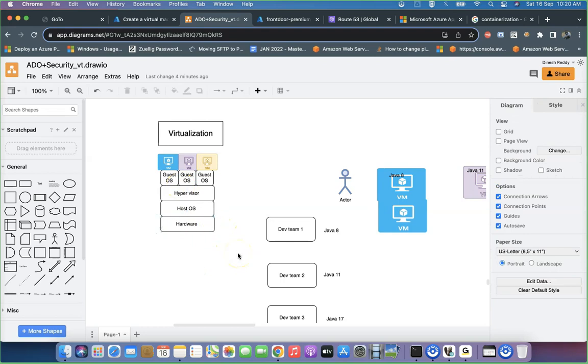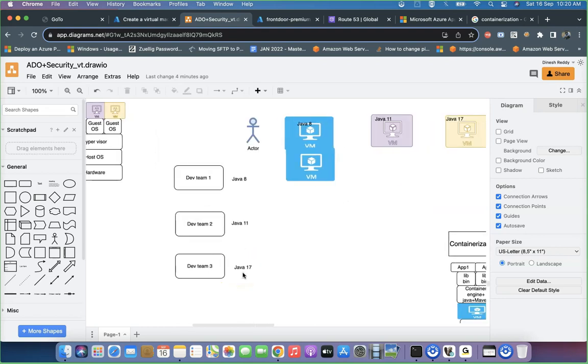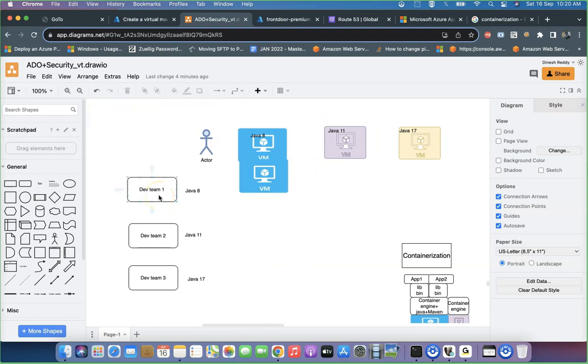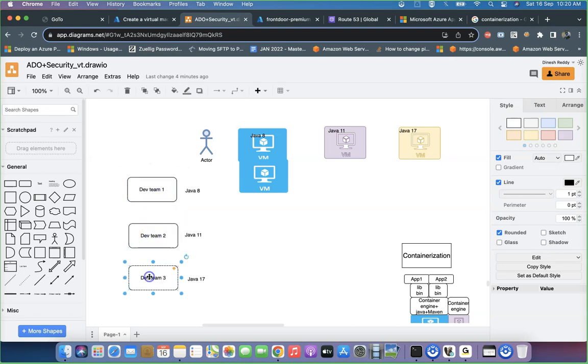Now we will see what exactly the problems are that you get with virtualization. If we just come here, team, for example, there are development teams. Let's consider the development teams. This is Dev Team 1, Dev Team 2, Dev Team 3. This is one project, another project, one more project. Each project has individual contributors. That's what they are called, developers.